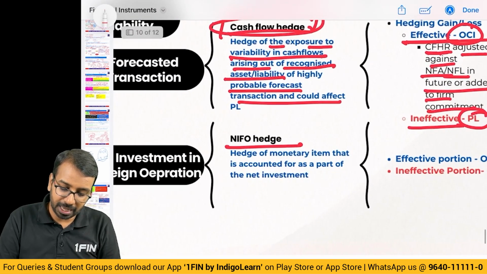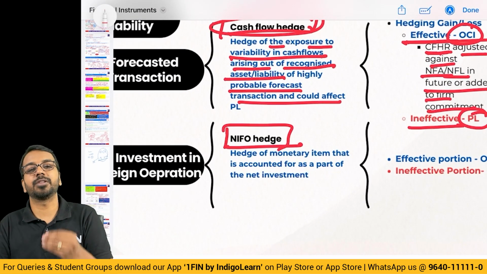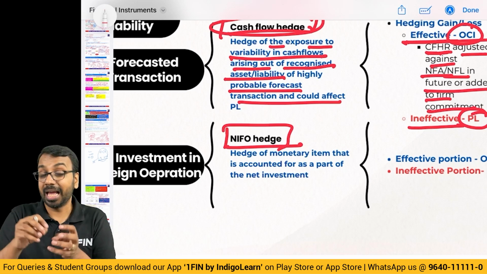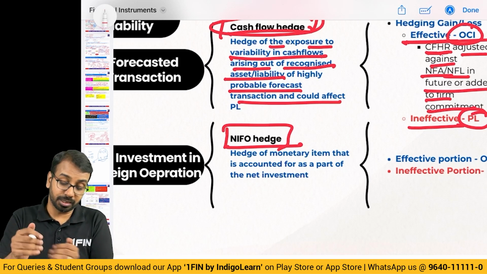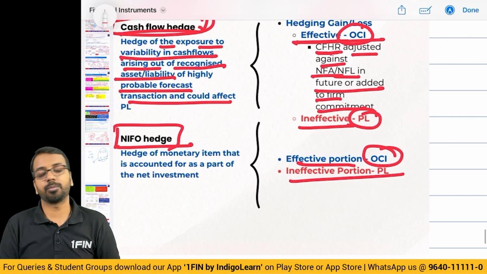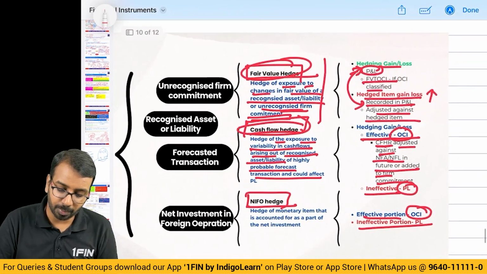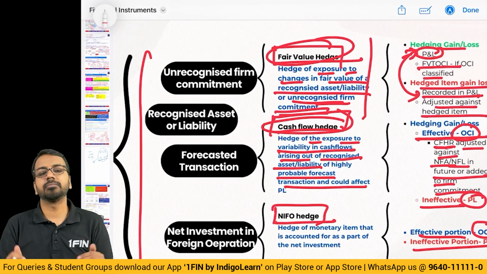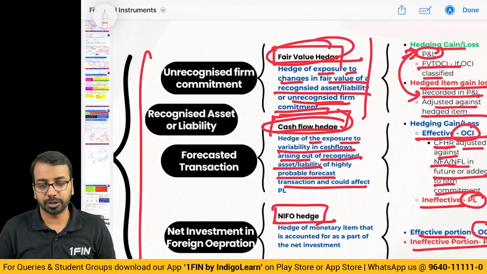Then we have NIFO hedge, that is net investment in foreign operation hedge. If I have investment in a foreign operation and if I want to hedge the foreign currency fluctuation, that effective portion is taken to OCI, ineffective portion is taken to P&L. Just remember this. If you are able to remember this, then it is more than sufficient. Okay.